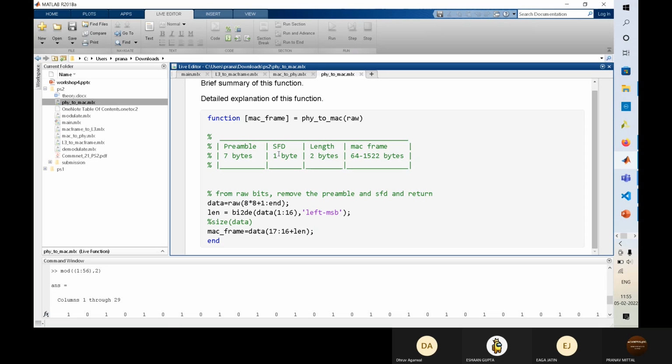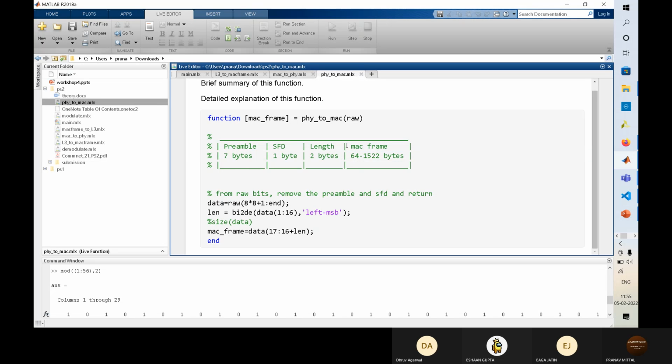So we have got the PHY. It contains the preamble and SFD. These things we don't require; they will be used by the receiver to synchronize. Then there is length.